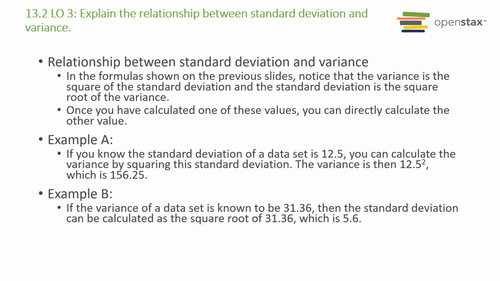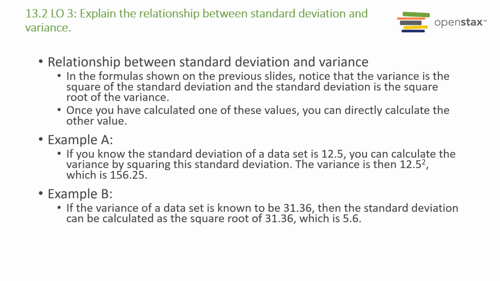If you know the standard deviation of a data set is 12.5, the variance can be found by taking 12.5 squared to yield 156.25. If you know the value of the variance, you can determine the standard deviation by calculating the square root. For example, the variance is 31.36. The square root of 31.36 yields the standard deviation of 5.6.